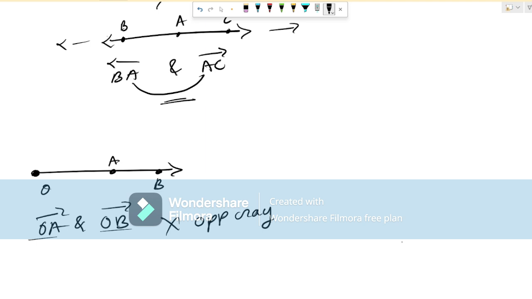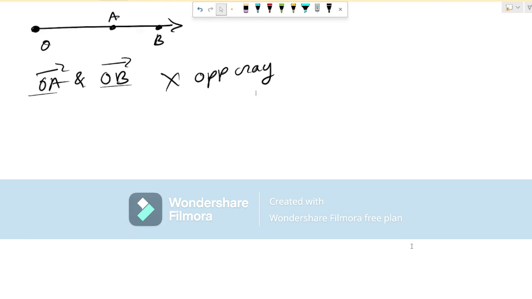Now let's talk about the actual beginning of this chapter. All of this was just the basic introduction. But now we're going to start the real Euclid geometry. In Euclid geometry there are two things, postulates and axioms. Let's talk about axioms.